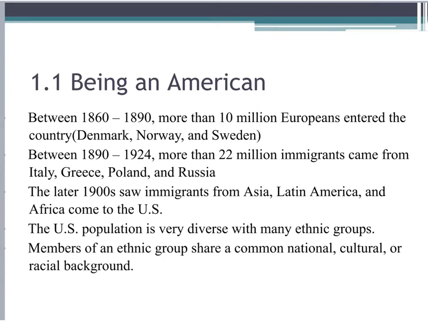Between 1890 and 1924, more than 22 million immigrants came from Italy, Greece, Poland, and Russia. The later 1900s saw immigrants from Asia, Latin America, and Africa come to the United States. The U.S. population is very diverse with many ethnic groups. Members of an ethnic group share a common national, cultural, and racial background.